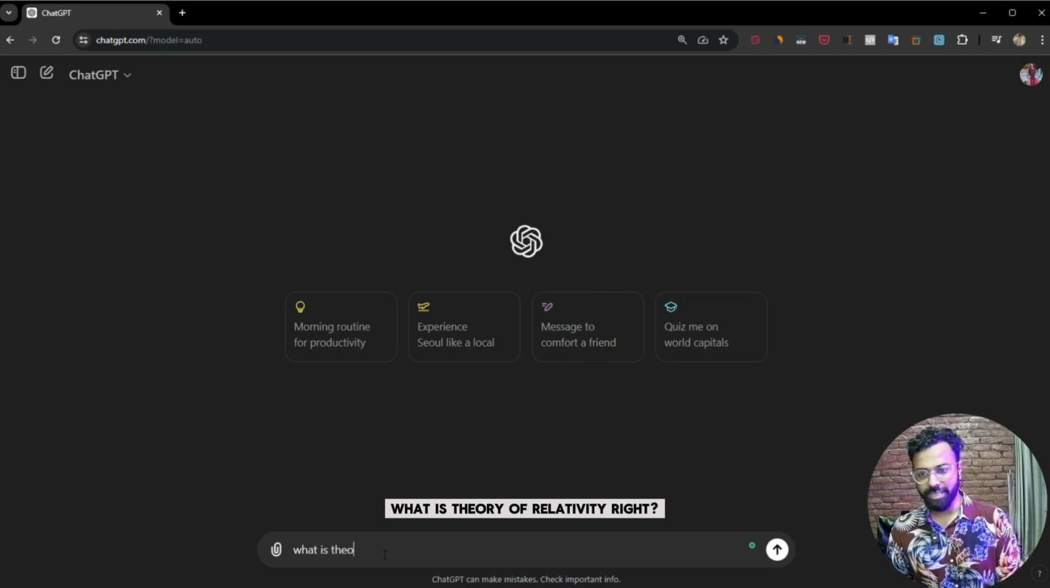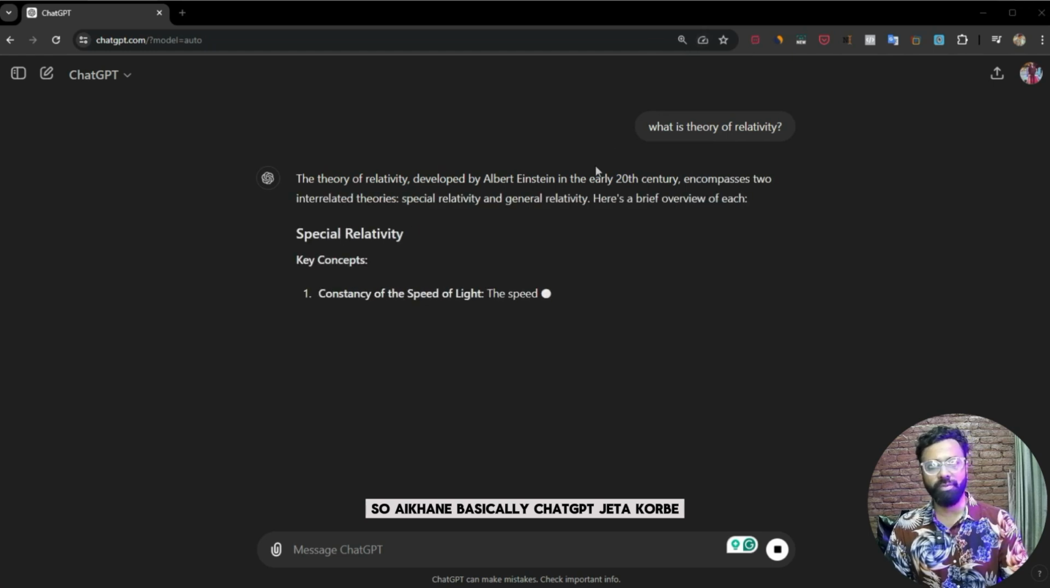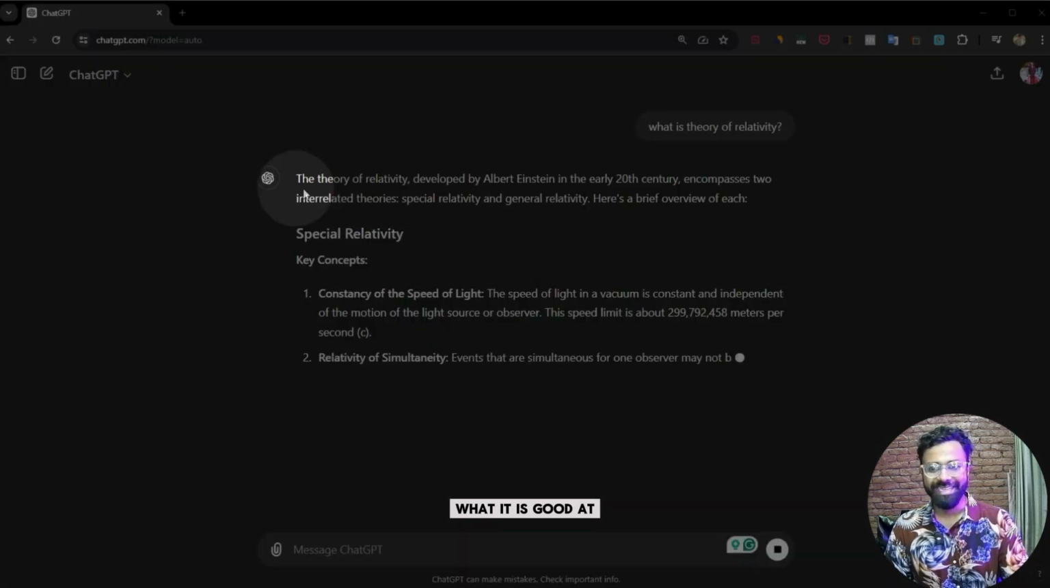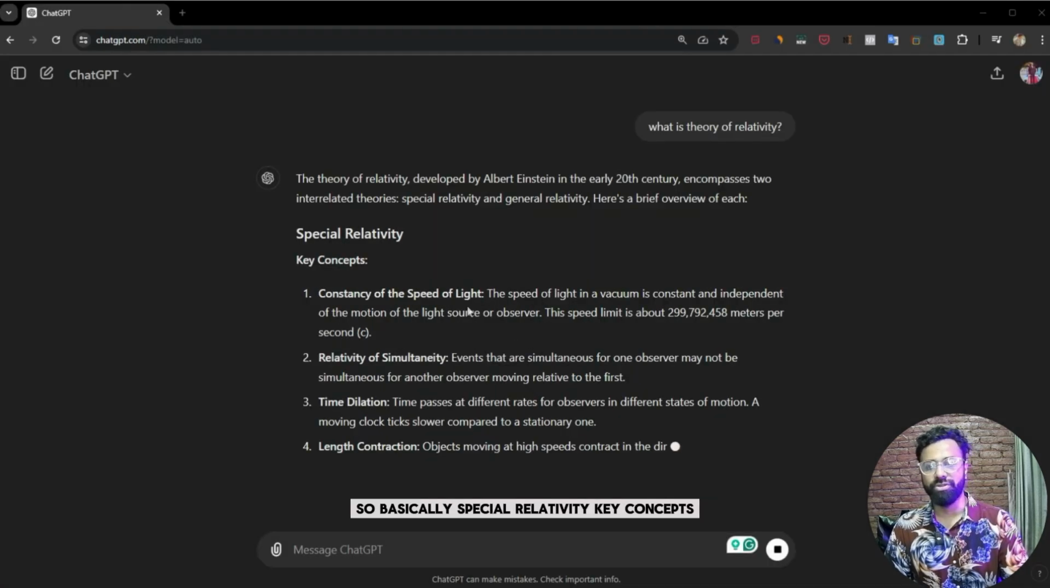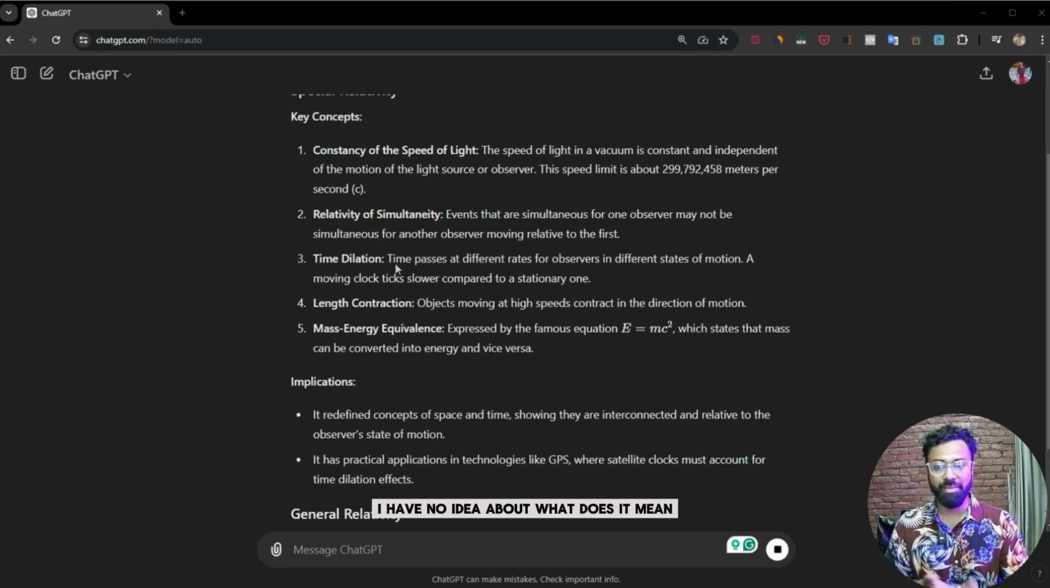What is the theory of relativity? Right? So here, ChatGPT will do what it is good at. So basically special relativity, key concepts, like relativity of simultaneity. I have no idea what that means.